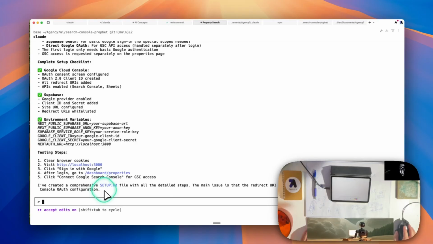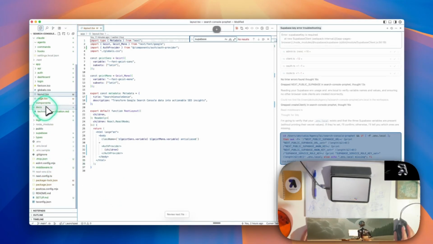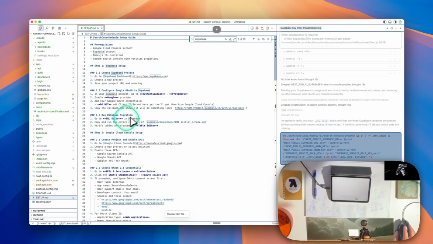So, okay, setup file.md, let's look for that, under docs maybe, no, where's setup, there it is. Okay, run database migration, Cloud Console, Search Console Sheets.